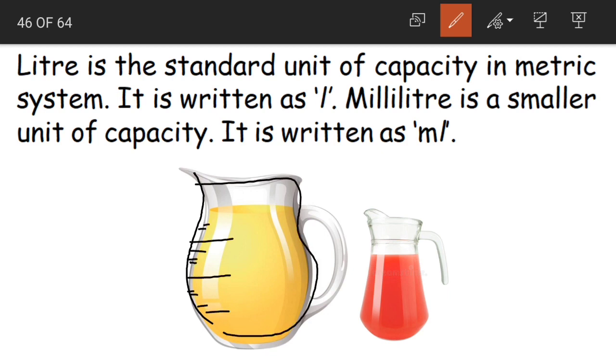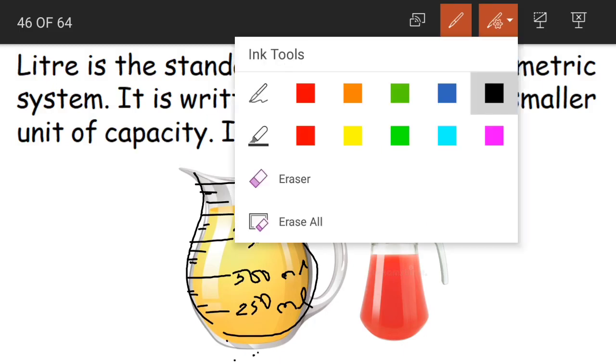Here it would be 250 ml, here it would be 500 ml, then 750 ml, and then we have 1 liter. So depending on the markings, we can measure the volume, how much liquid is there inside the container.